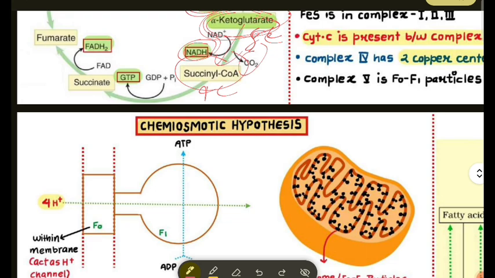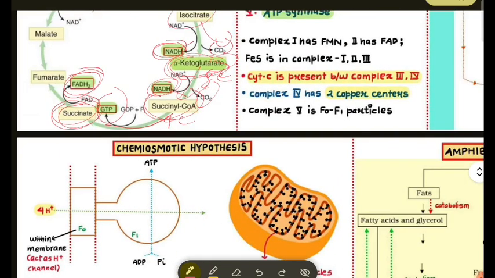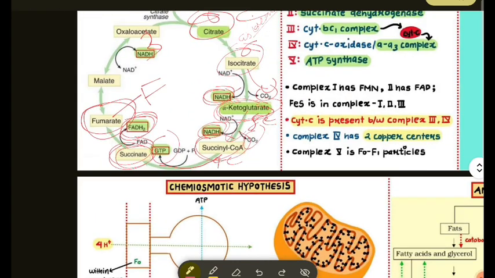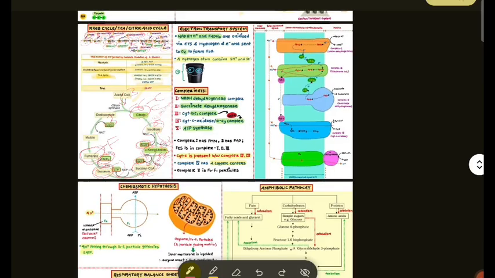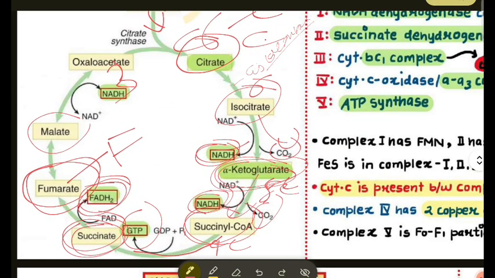Smart is for succinyl coenzyme A. It releases 1 ATP and forms succinate. Staff is for succinate, and F for FADH2, which releases FADH2. For fumarate, main means malate, and N for NADH.